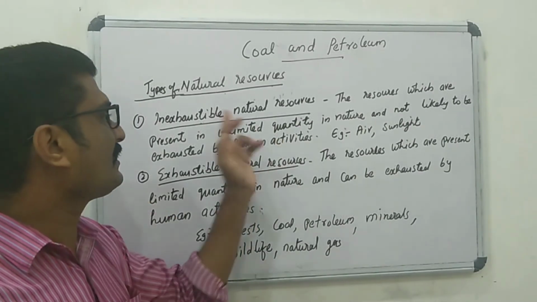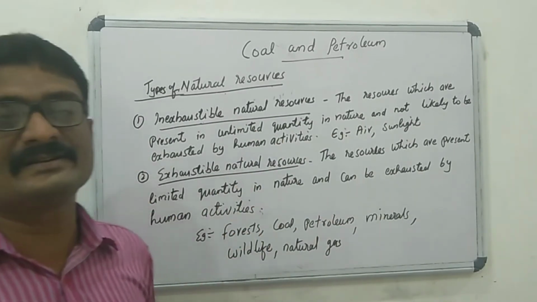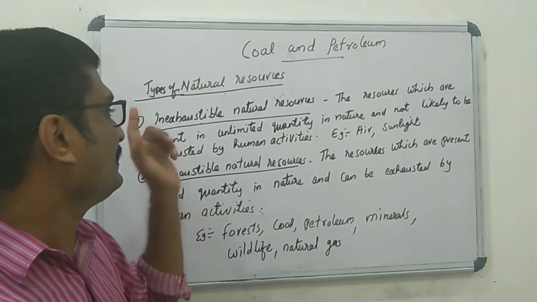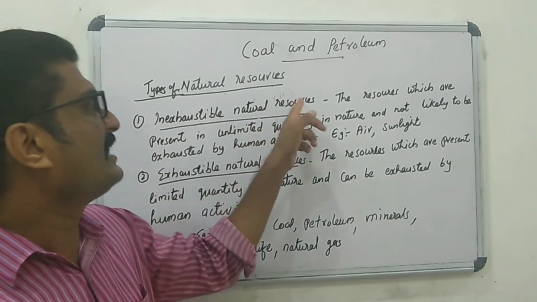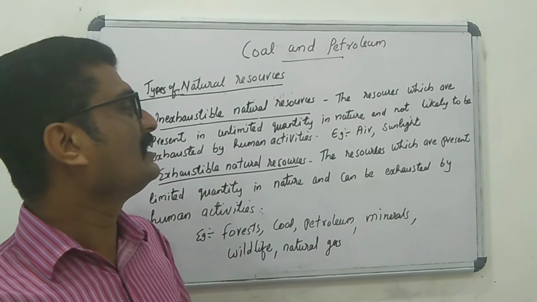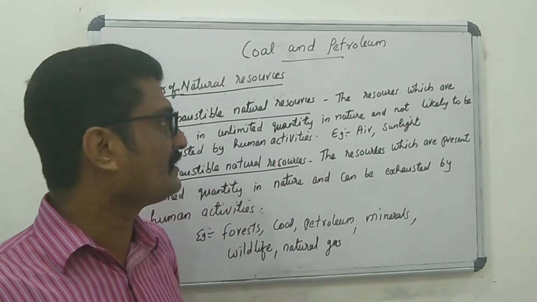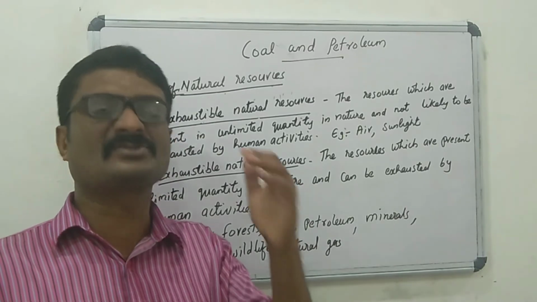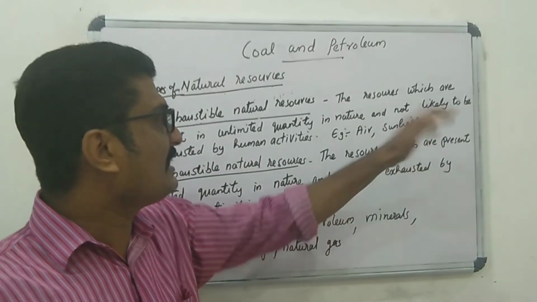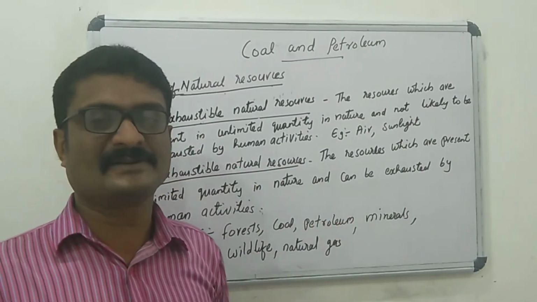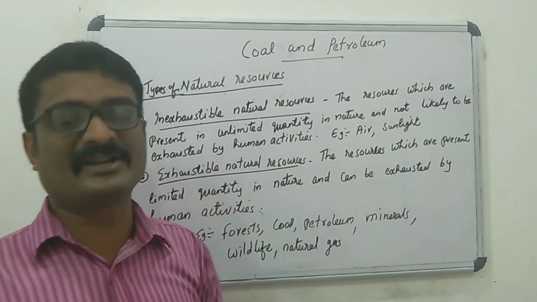The best examples are air and sunlight. That means these types of resources are not likely to be finished by human activities.